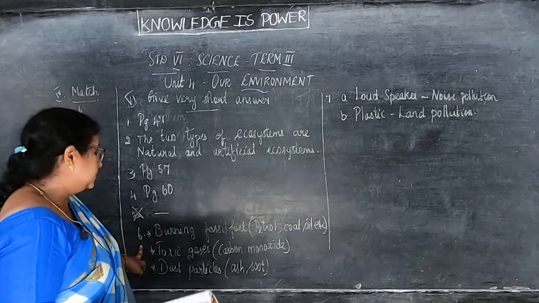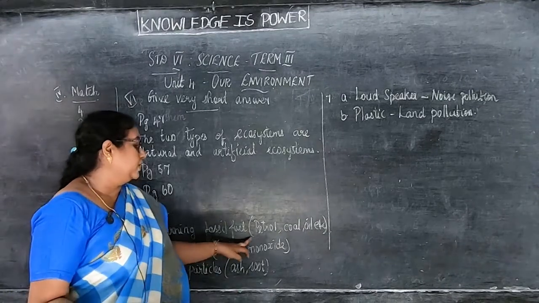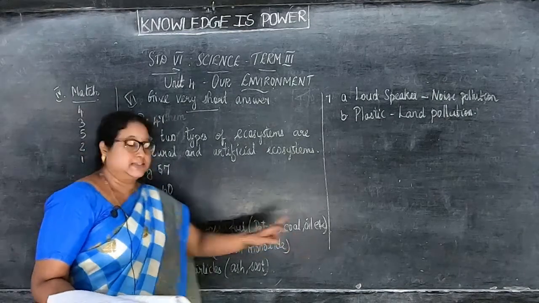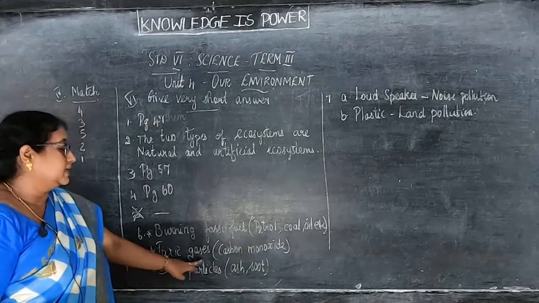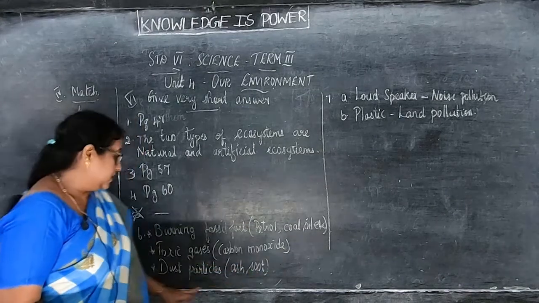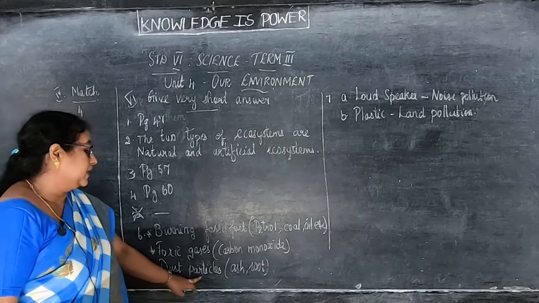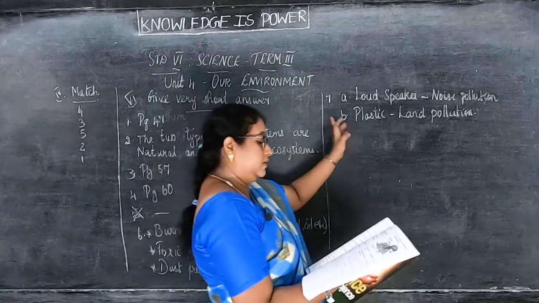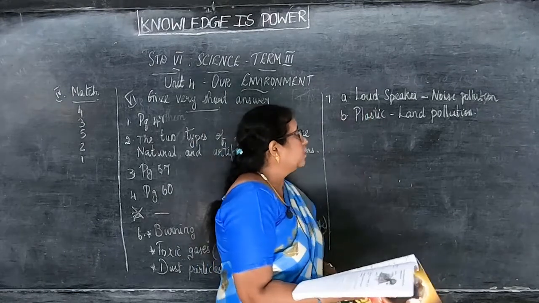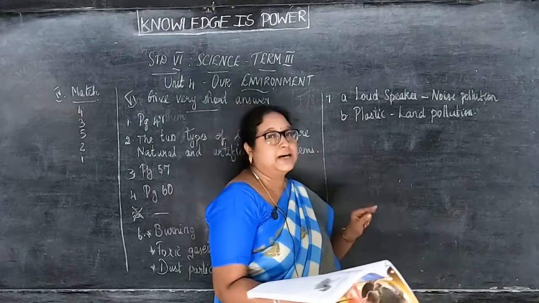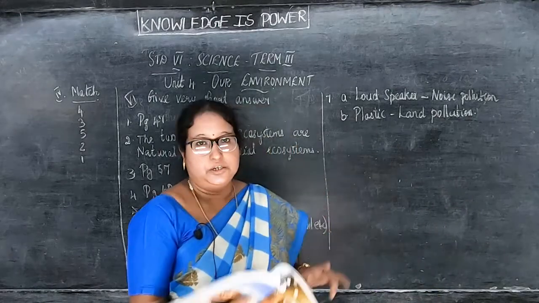Sixth, burning fossil fuel, in the brackets petrol, coal, oil, etc. Toxic gases, carbon monoxide. Number 3, dust particles, ash and soot. Then A loudspeaker, noise pollution. And B, plastic, land pollution.